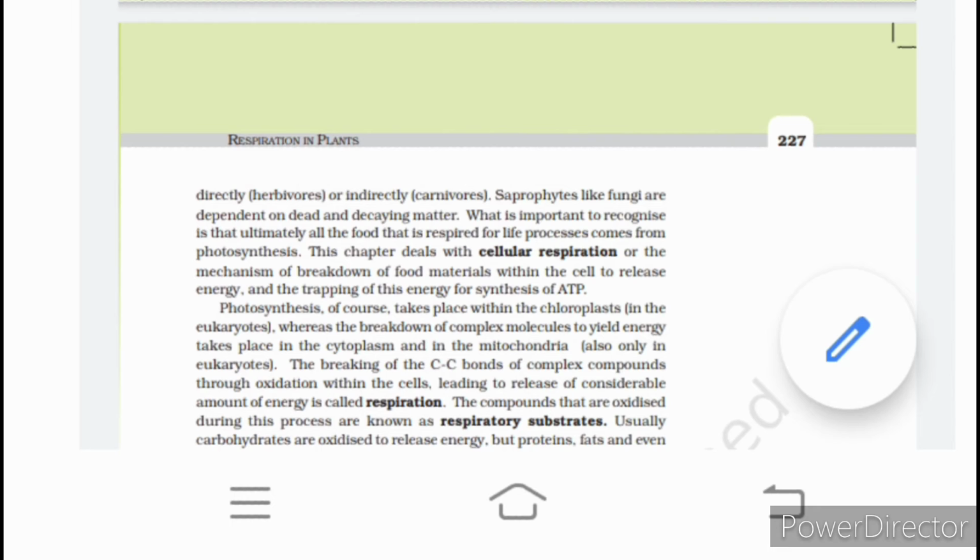So we are discussing here that plants are the producers, and they have a particular system for photosynthesis. In the case of plants, there is no organ system, only organs are present here. So the breakdown of the food materials is done within the cellular mechanism. This chapter deals with cellular respiration, the breakdown of food materials within the cell to release energy, and trapping of this energy for the synthesis of ATP.